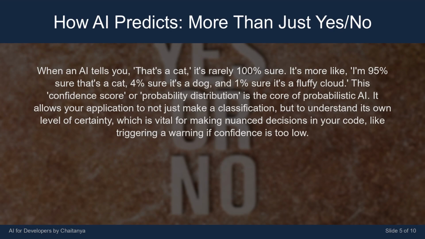When an AI tells you, "That's a cat," it's rarely 100% sure. It's more like, "I'm 95% sure that's a cat, 4% sure it's a dog, and 1% sure it's a fluffy cloud." This confidence score, or probability distribution, is the core of probabilistic AI. It allows your application to not just make a classification, but to understand its own level of certainty, which is vital for making nuanced decisions in your code, like triggering a warning if confidence is too low.